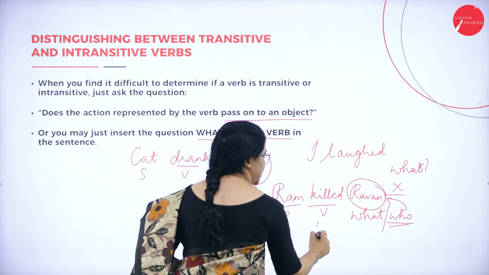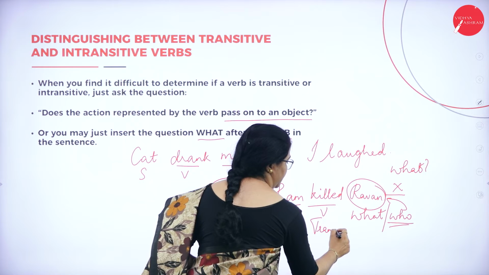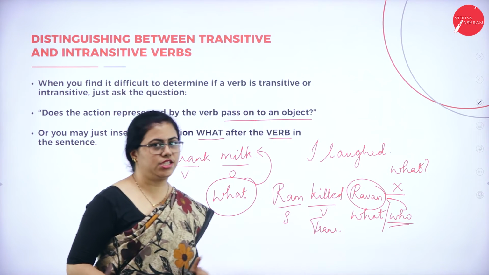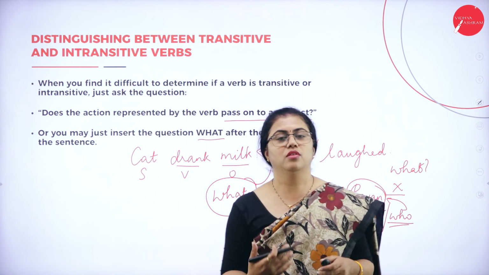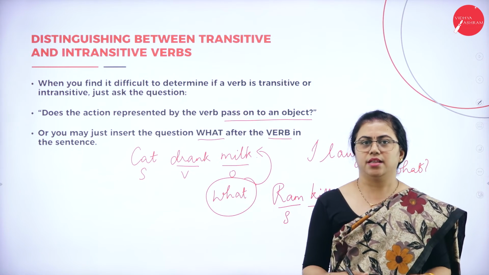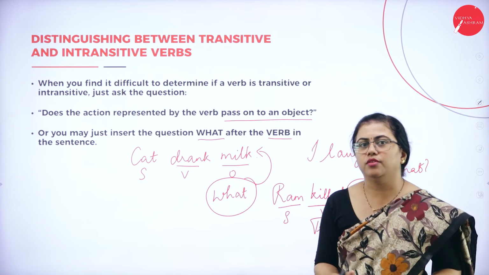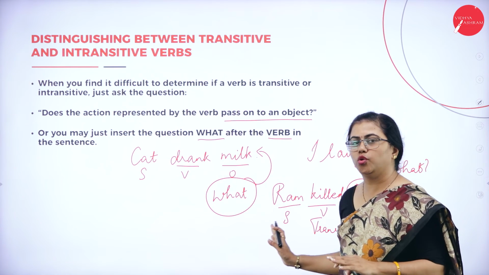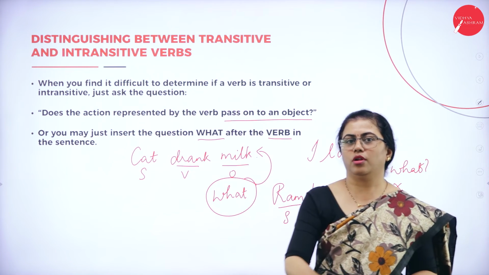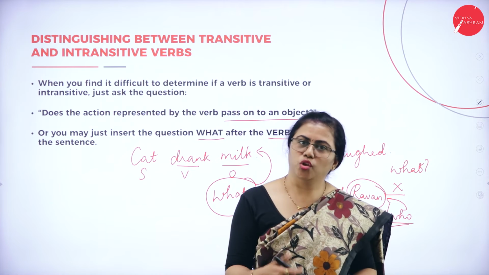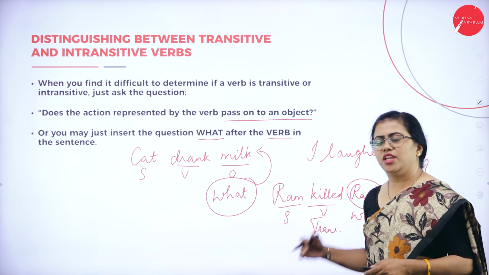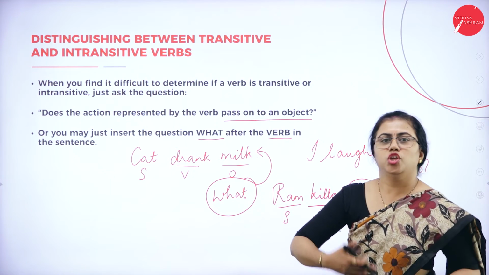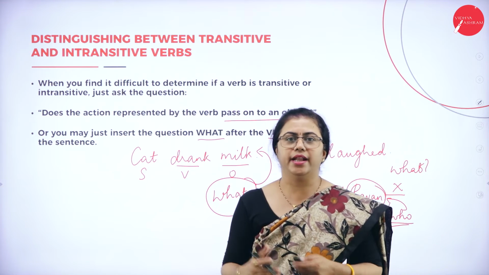Hence, killed is a transitive verb. Whenever you put the question what or who after the verb and you get an answer, usually a noun or a pronoun, it is transitive. You don't get an answer, then it is intransitive.